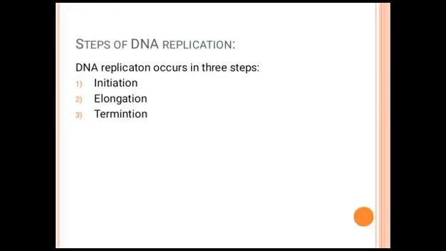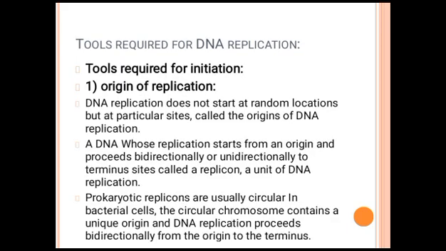So here we completed the DNA replication. Now we will look at the steps of DNA replication. First is initiation, second is elongation, and third one is termination. Tools required for initiation: origin of replication. DNA replication does not start at a random location but at a particular site called the origin of DNA replication.